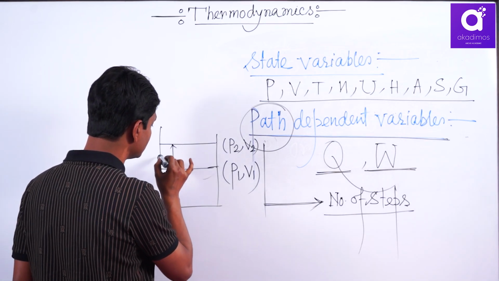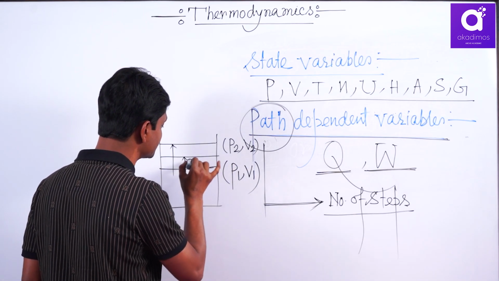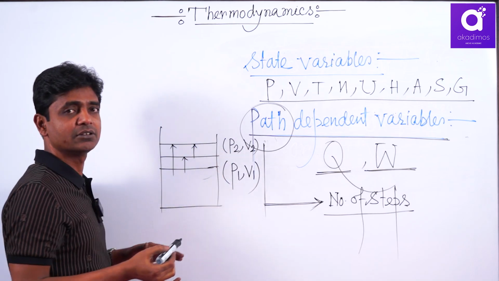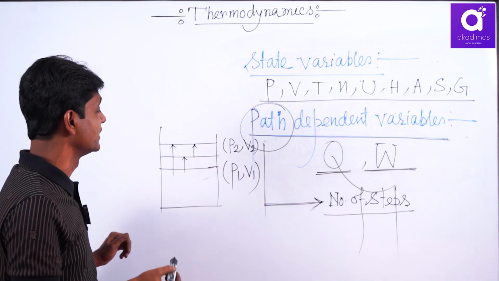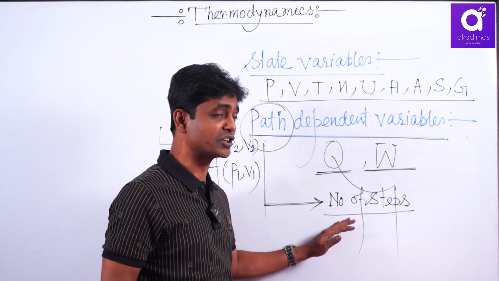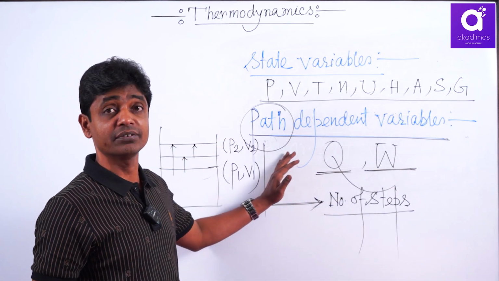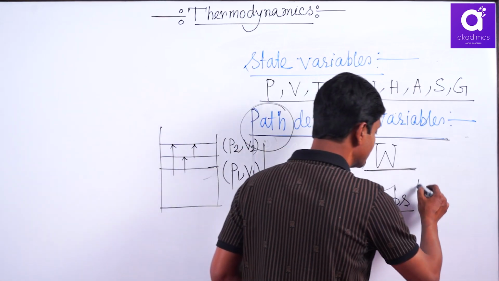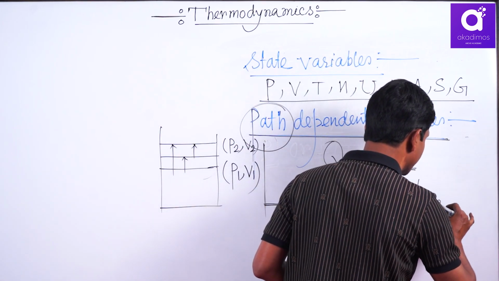If you follow two steps, then the path you get is different. Three steps, different path. That means a different number of steps means a different path. And also remember the sequence of steps.